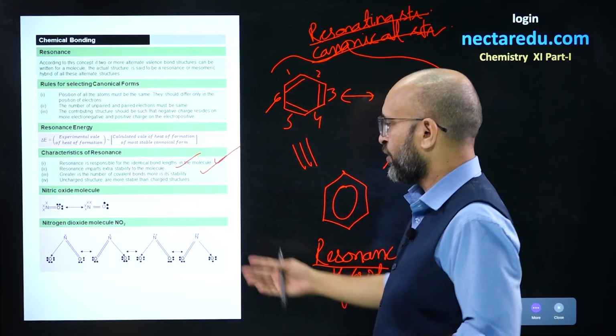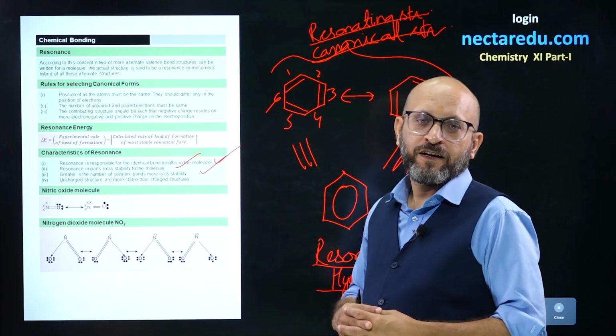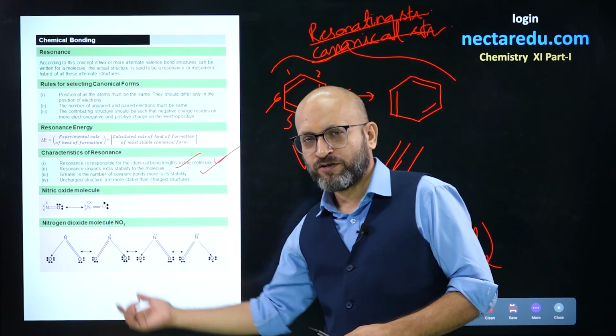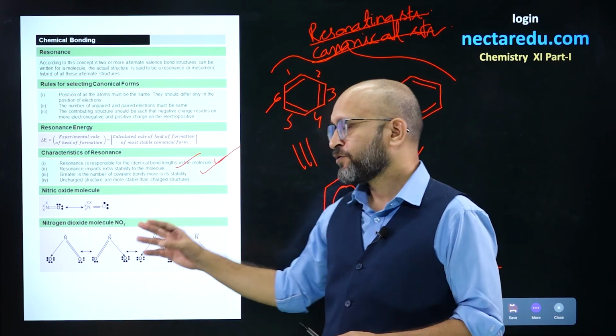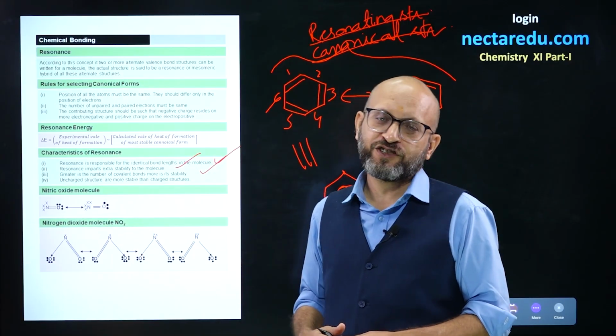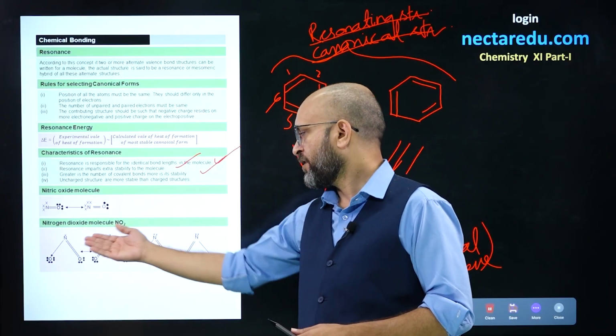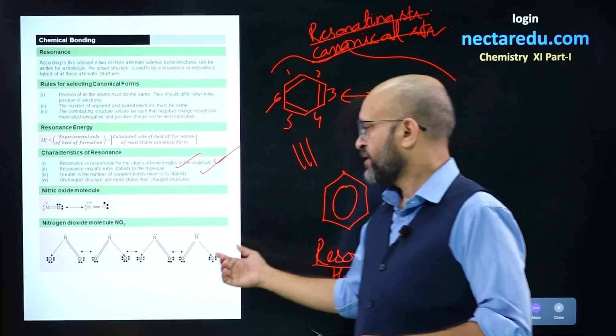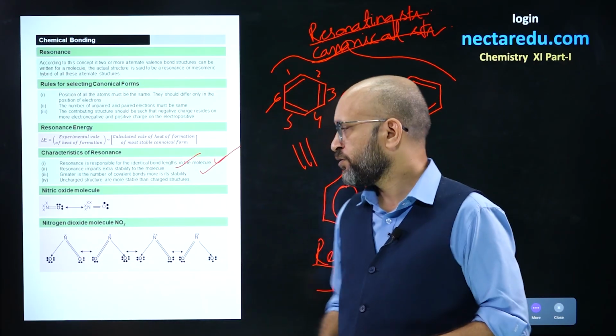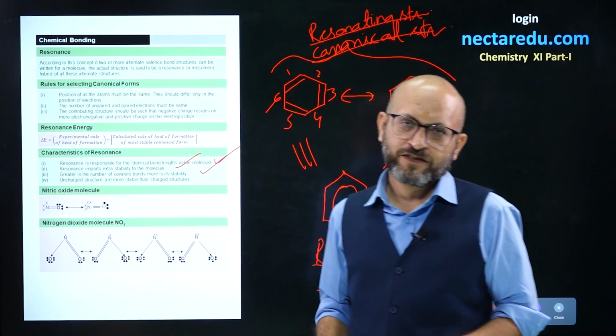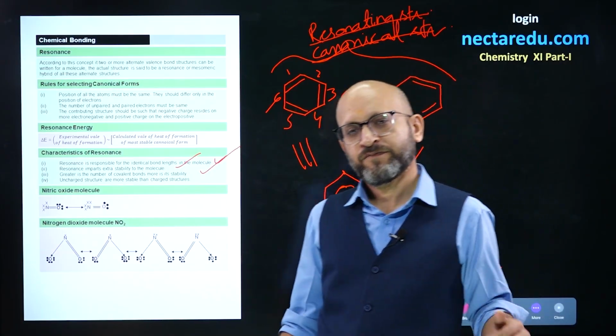That is it. And now we have a few more resonating structures of given molecules, which you can observe. Only the position of lone pairs is getting changed in these structures. So, these are resonating structures of NO2, and these two are resonating structures of nitric oxide. So this is it.